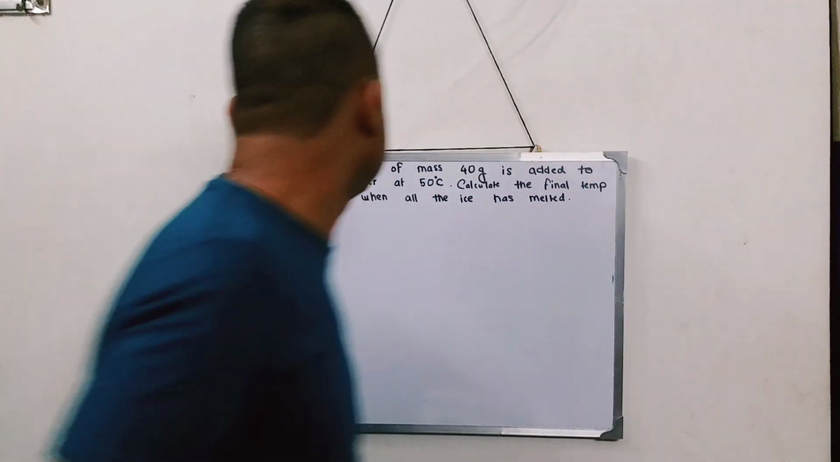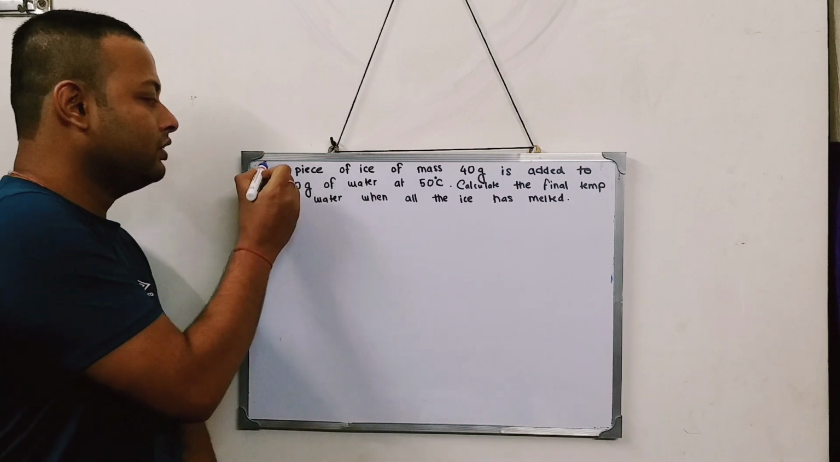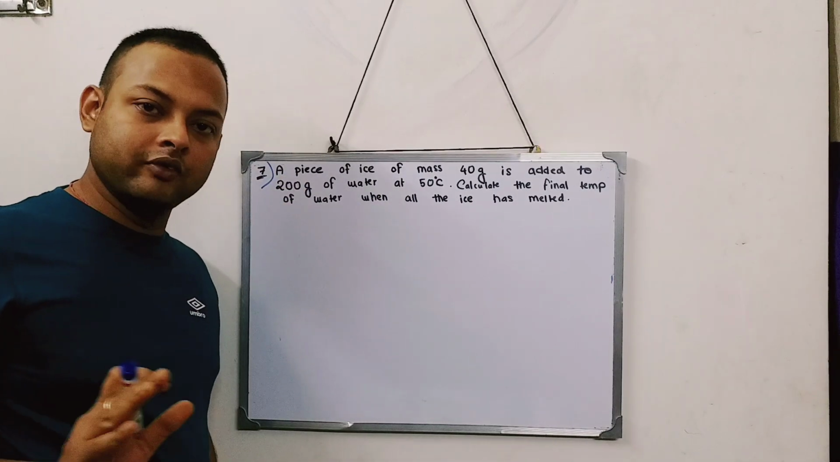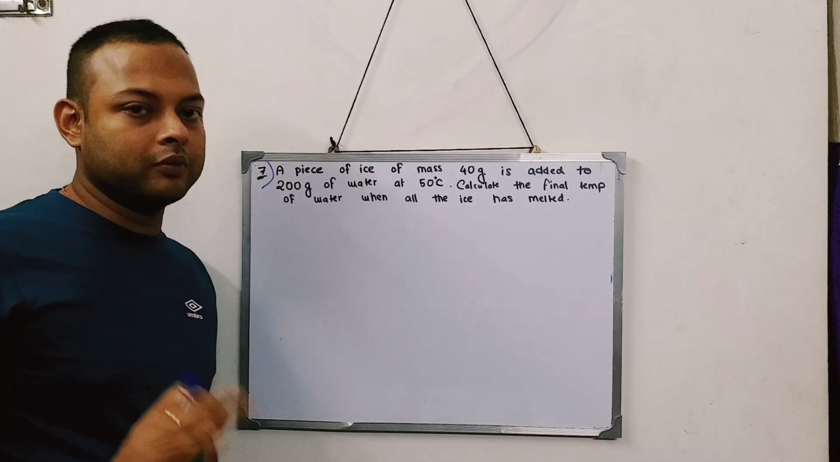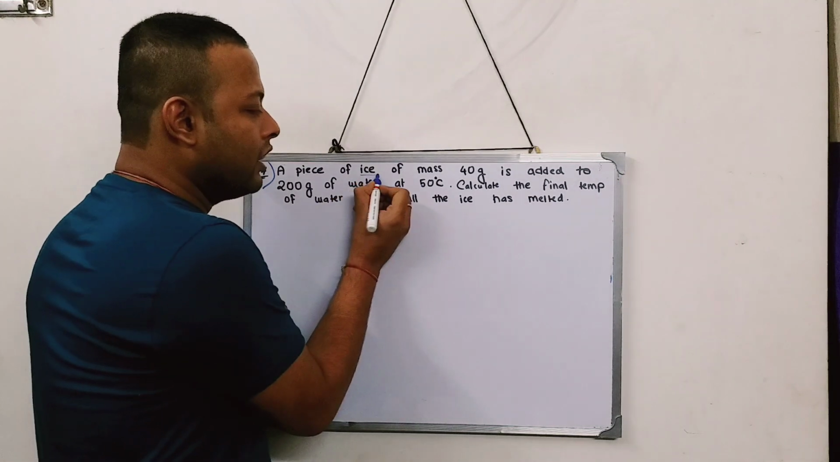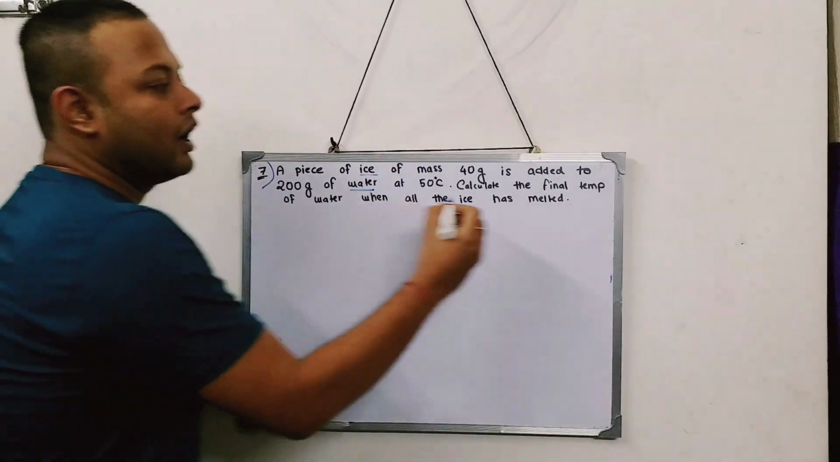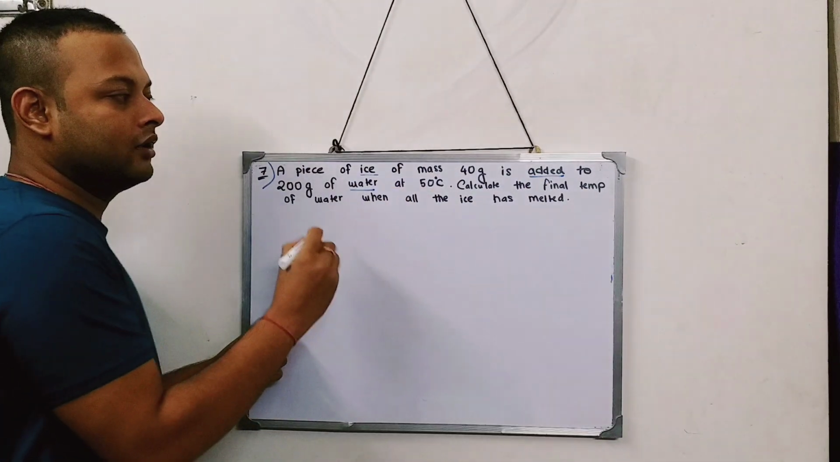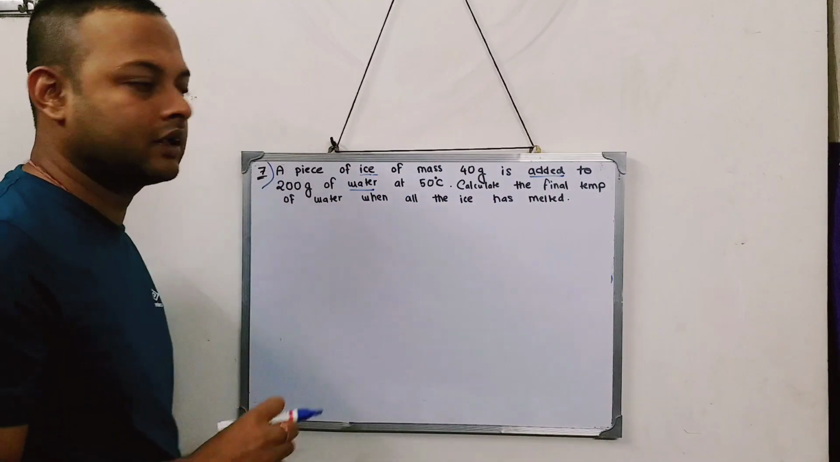Okay. Now we are coming to question number 7. This question number 7 is just like the previous sum, but the concept is opposite. Over here, if you see the sum, there is ice and water. So ice is added to water. If you look at this question in this way, ice is added to water, so it is a mixture kind of sum.